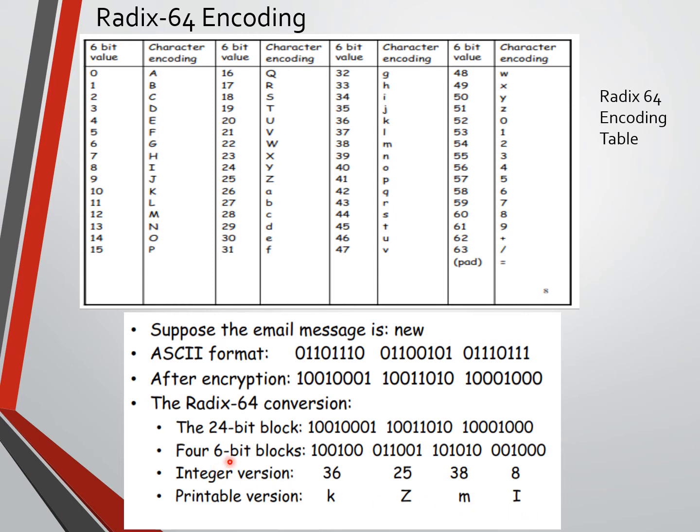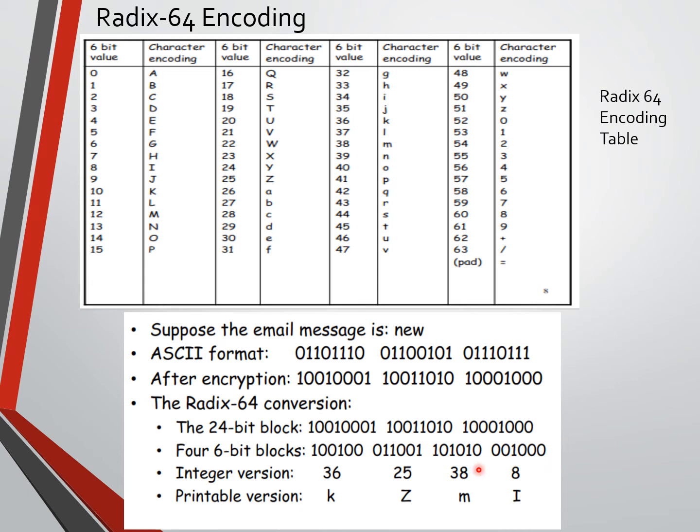Now, in the previous slide I told you 4 printable characters. Now I am going to make this 3 bytes into 4 groups. Each group has 6 bits. See here: 100100, 6 bits; 011001, again 6 bits; again 6 bits; and again 6 bits.